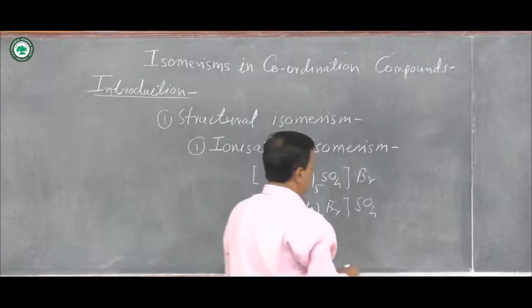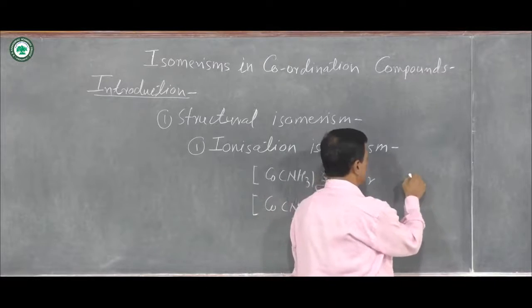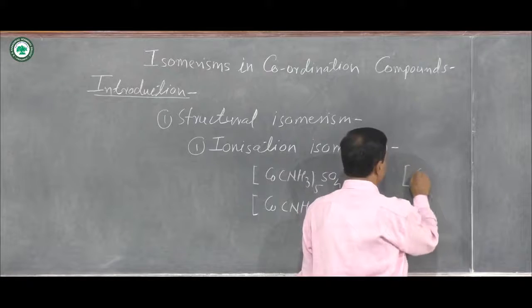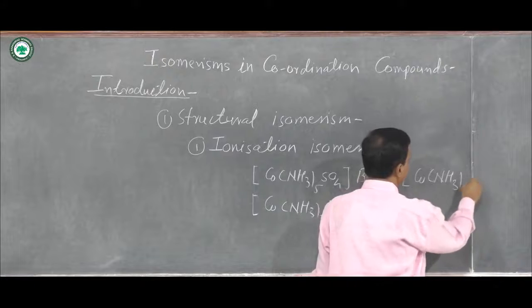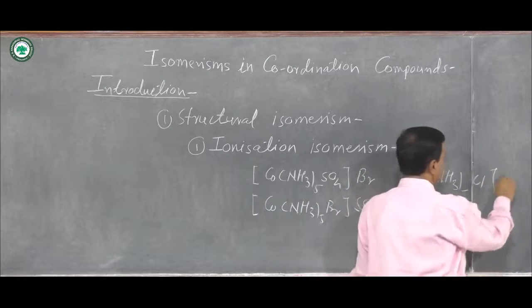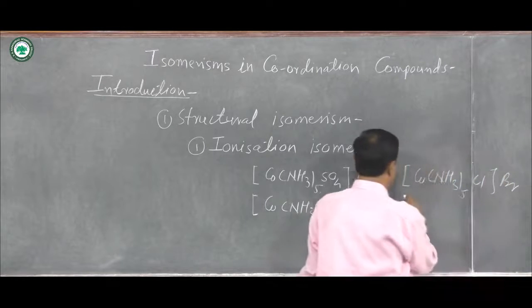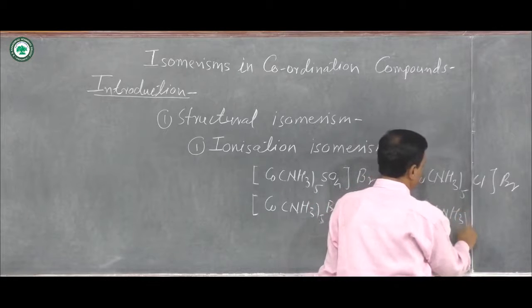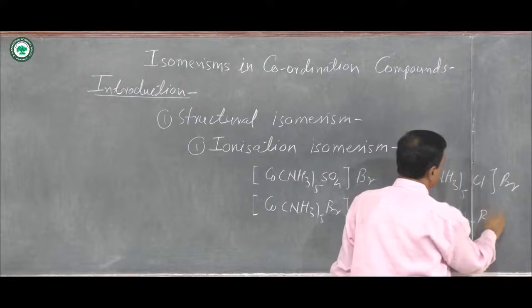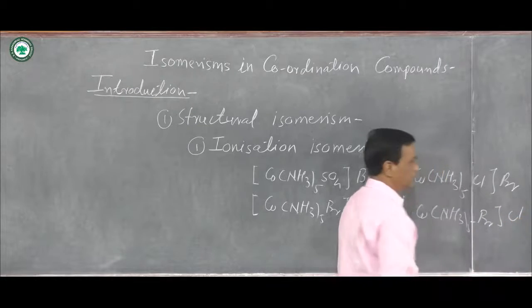Here, second example for ionization isomerism is, suppose there is a formation of again cobalt, [Co(NH3)5Cl]Br, and [Co(NH3)5Br]Cl.